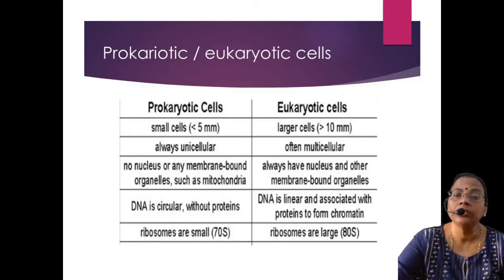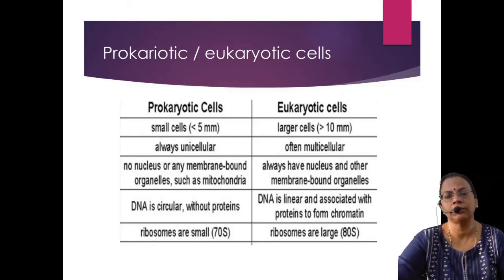From the main differences, there is no definite nucleus in prokaryotes, whereas in eukaryotes a definite nucleus will be there. Then there are no membrane bound organelles in prokaryotes, such as mitochondria, etc. Membrane bound organelles will be absent. Whereas in eukaryotic cells, membrane bound organelles are present. Nucleus is present, chloroplast is present, mitochondria is present. So such cells are eukaryotic.